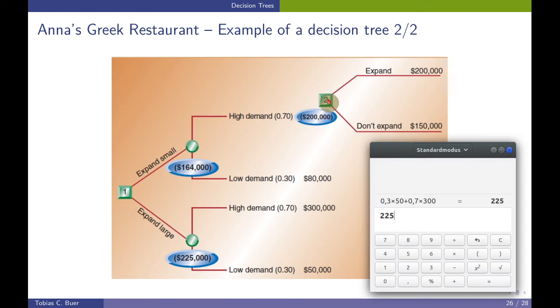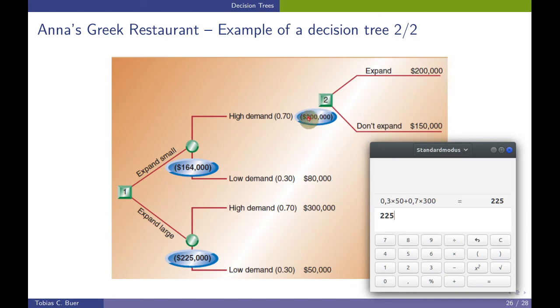For the point in time 2, we do not have any following chance event, because in the future we already know the outcome of the demand. The demand already has materialized, therefore there are no probabilities. And of course, when we expand, we can make a sure profit of $200,000, and if we don't expand, we only make a sure profit of $150,000. So therefore, of course, we decide to expand, and we write here the expected profit of $200,000.